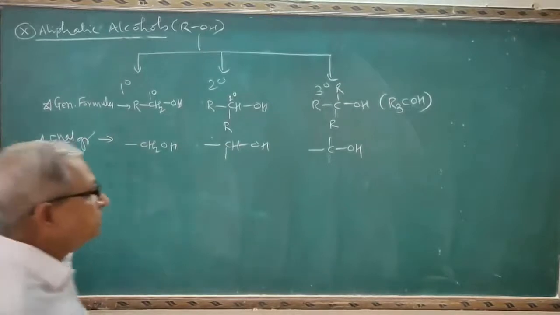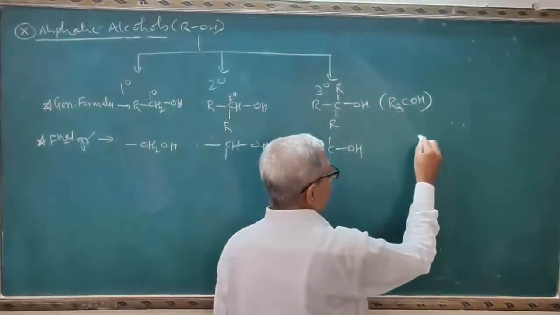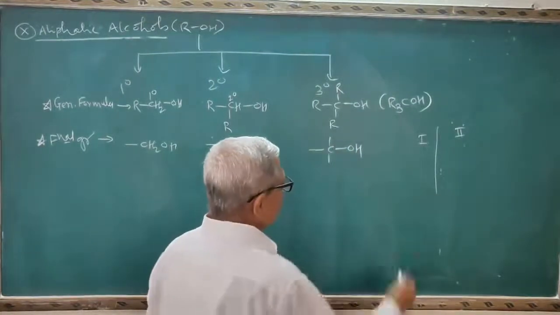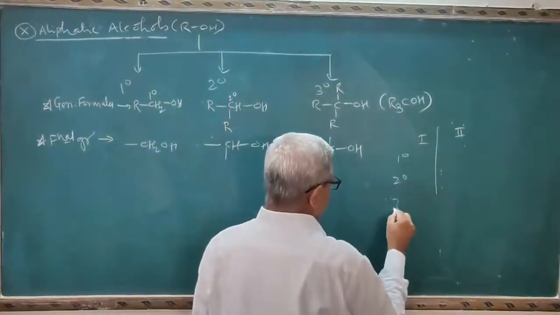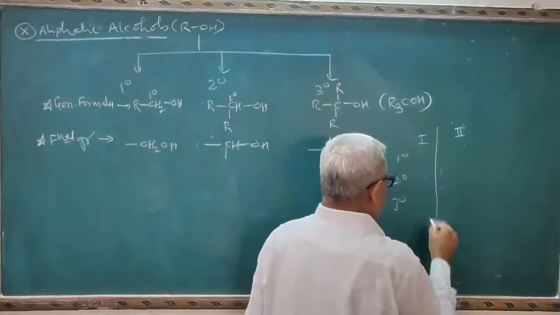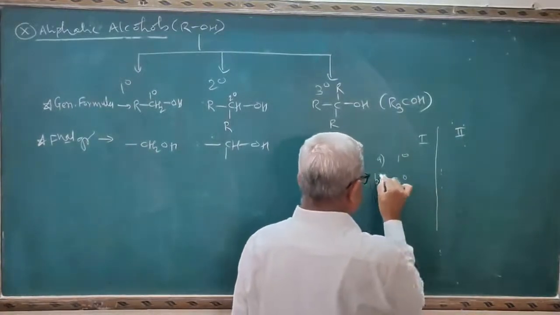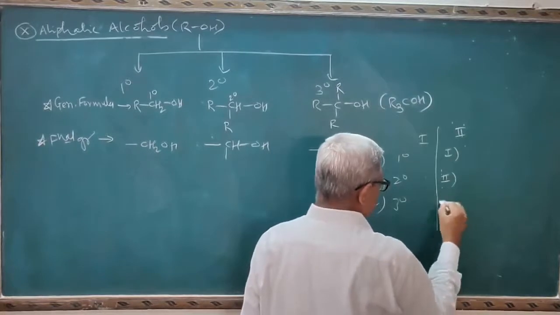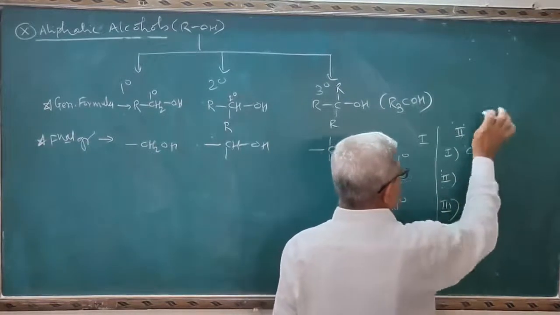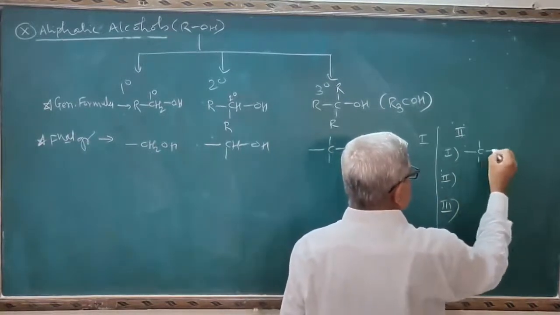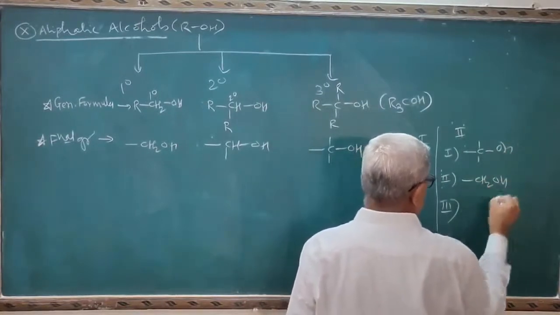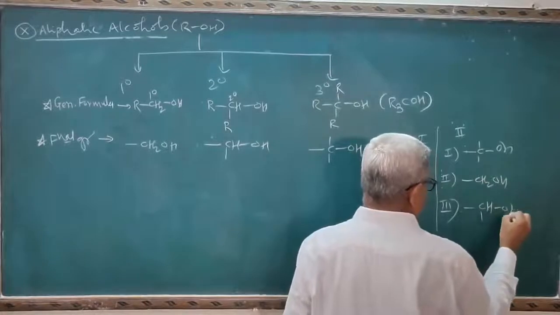Generally the question will be set like this: match the following, column first and column second. Column first is primary, secondary and tertiary alcohols, with options like A, B, C. Here first, second and third. I will write here COH, CH2OH, CHOH.